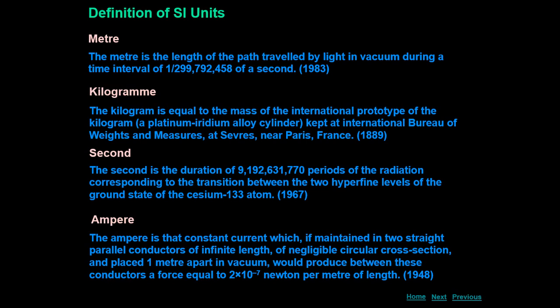This definition you will study, and the same derivation you are going to do in class 12th also, where you will give the same definition to current 1 ampere.